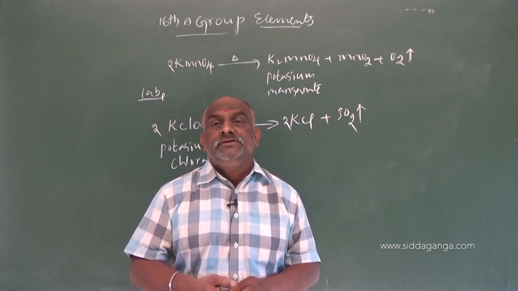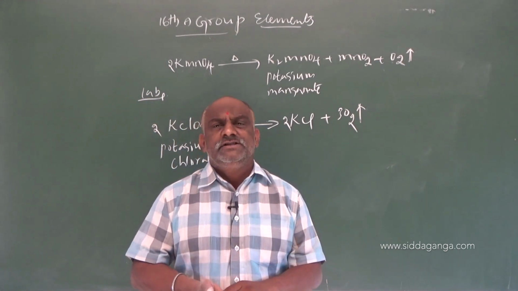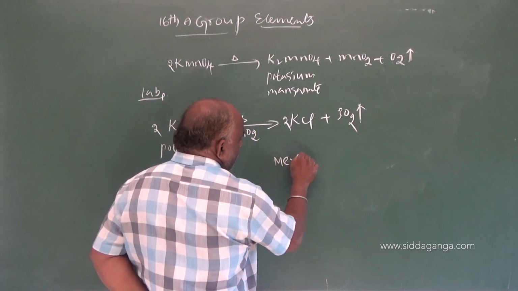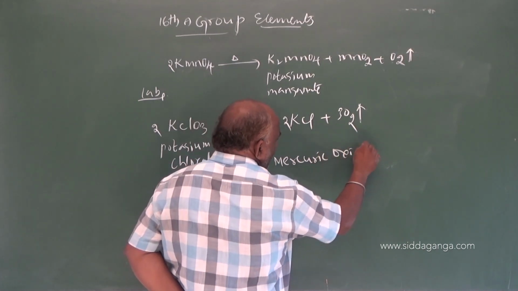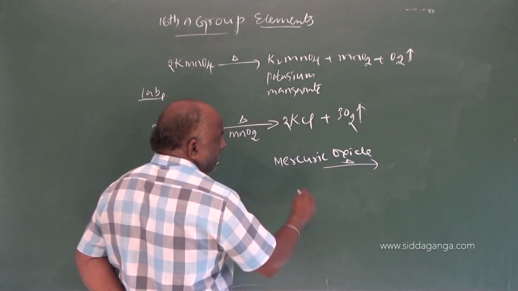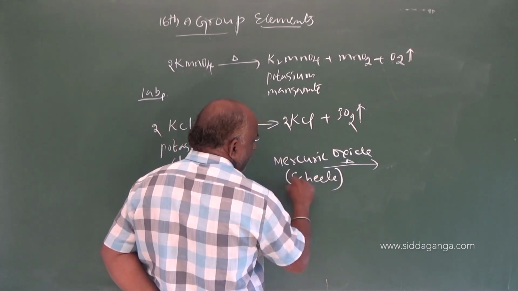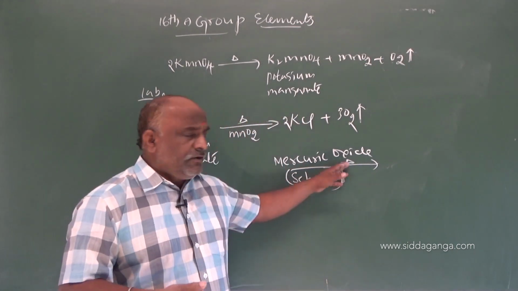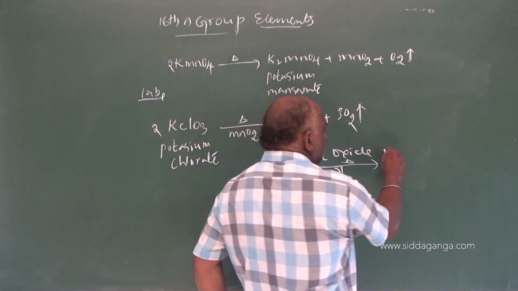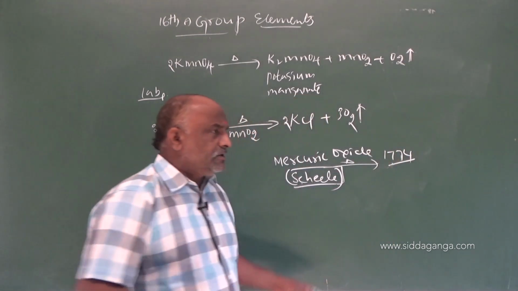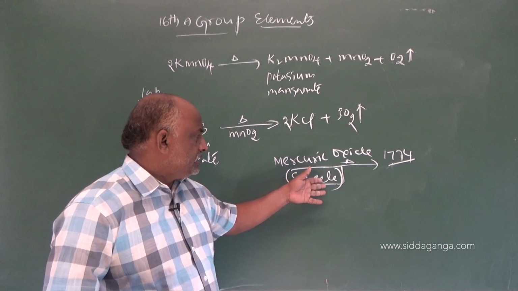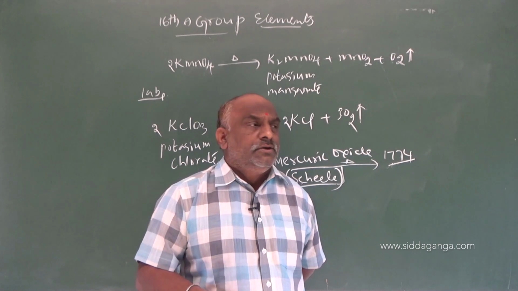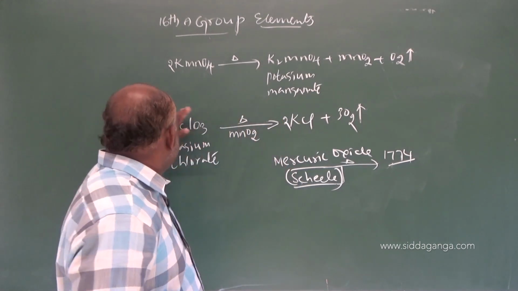Oxygen is liberated, dioxygen. Actually, this dioxygen was first introduced by the scientist named Scheele. He did it with the decomposition of mercuric oxide. It was first introduced in 1774. Oxygen was introduced by the scientist Scheele by thermal decomposition of mercuric oxide. It is mercuric oxide. So here, this is the laboratory preparation.